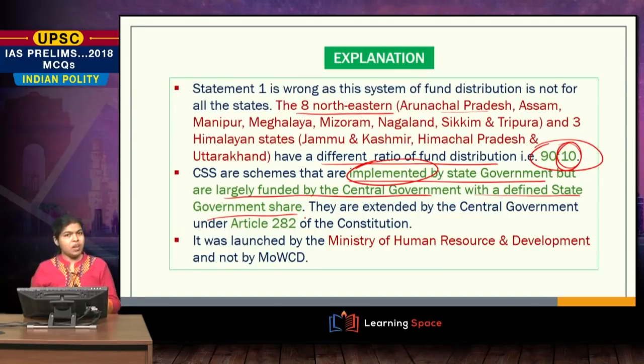They are extended by the central government under Article 282 of the Indian Constitution. This is very, very important because this falls under 282, not something everybody would be familiar with. So, such articles, please familiarize yourself with as and when I tell you such articles. So, this was launched by MHRD and not by the Ministry of Women and Child Development.